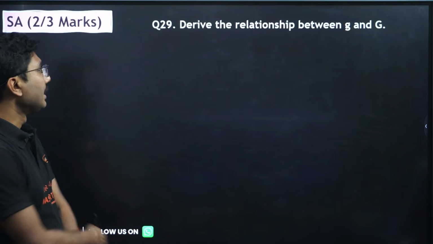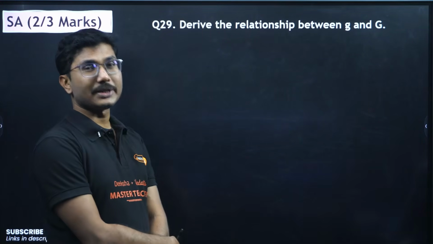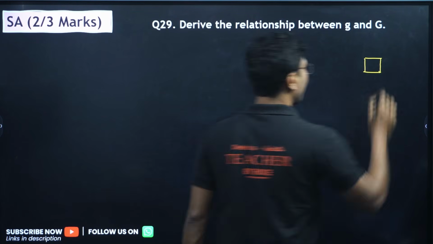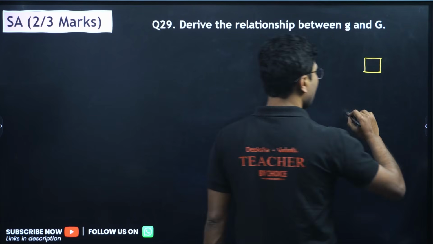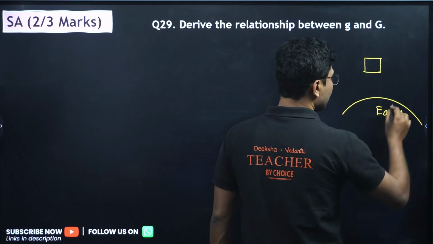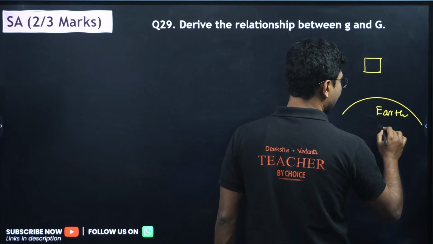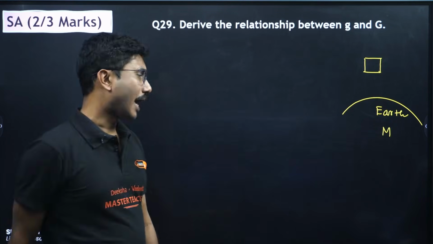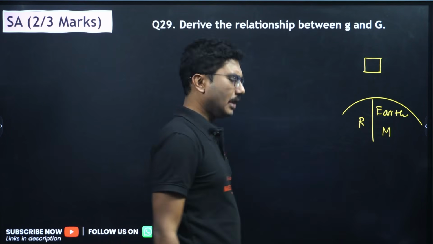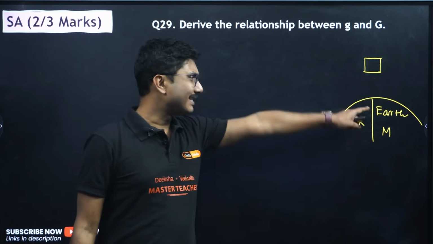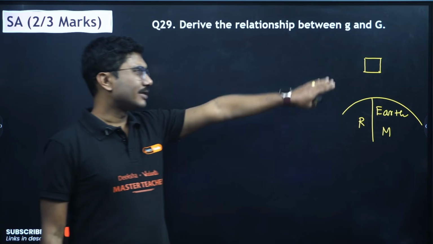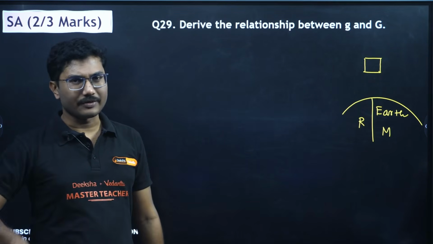Next, derive the relationship between small g and capital G. Very interesting. Suppose we have an object and we have the Earth. The mass of the Earth is capital M, and the radius of the Earth is capital R. Now assume that the object is resting on the Earth itself. I am not drawing it because I have to draw some vectors. So the object rests on the surface of the Earth.